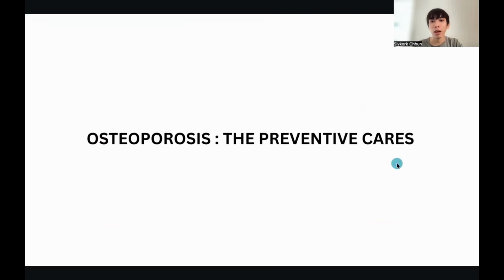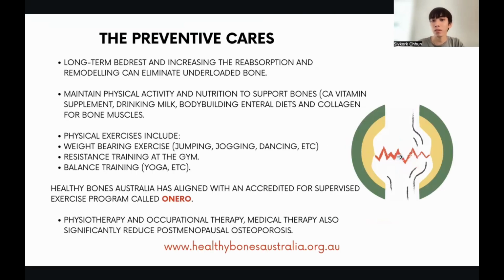Now let's get to know the preventive care. The preventions include avoiding long-term bed rest, and increasing resorption and remodeling of the bone can eliminate unloaded bones. So make sure you have enough rest, correct posture when sitting, and maintain physical activity. Nutrition to support the bone includes calcium, vitamins, supplements, vitamin D, drinking milk, or a bodybuilding enteral diet that contains a good source of proteins and calcium, collagen, and for bone muscles. Physical exercises include weight-bearing exercise, jumping, jogging, dancing, resistance training at the gym, or balance training like yoga. But these have to be carefully instructed by a supervisor.